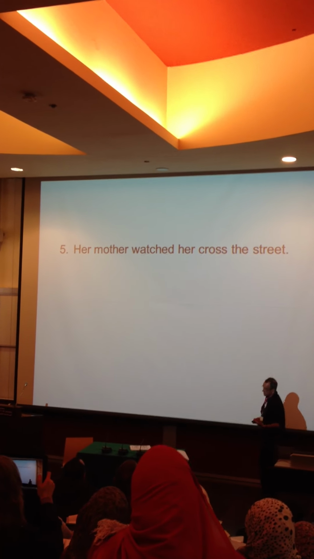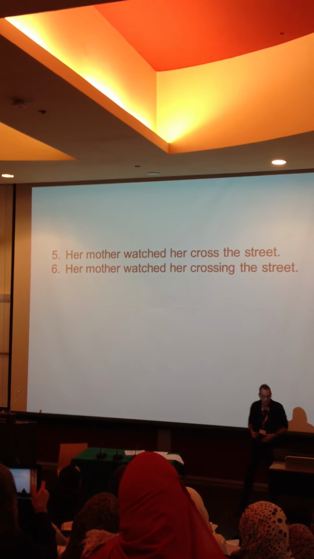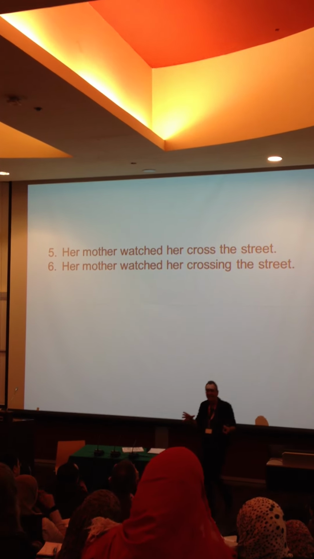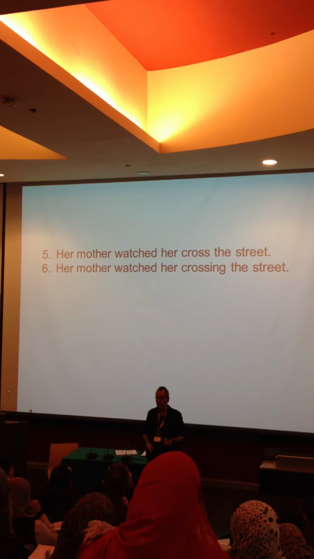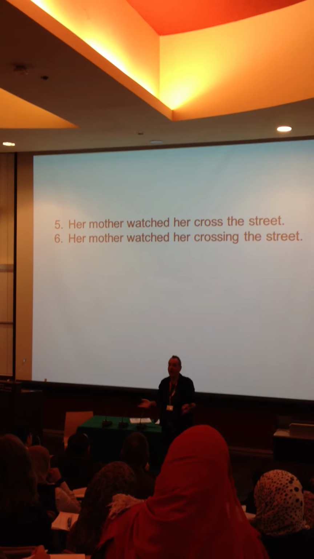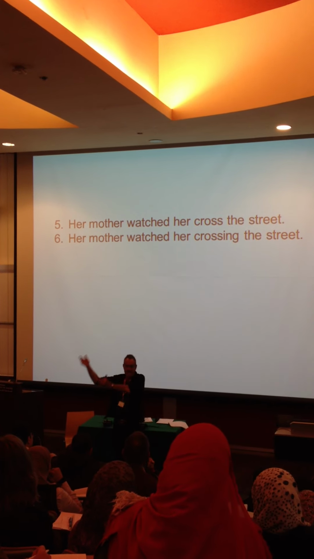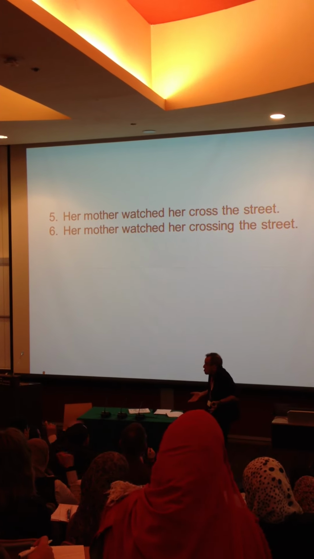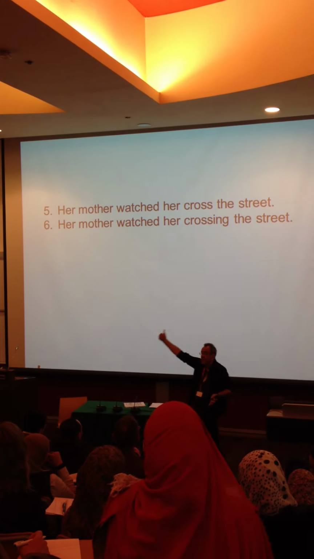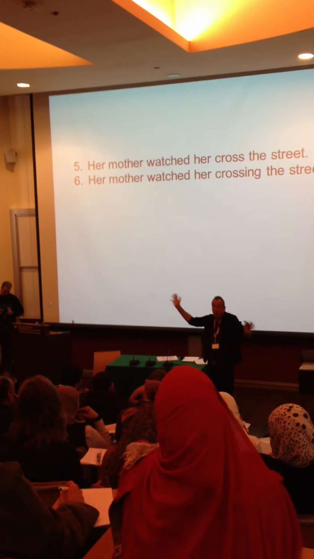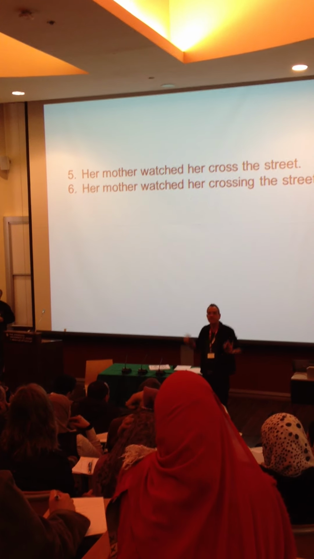Now, look at these two sentences. Her mother watched her cross the street. Her mother watched her crossing the street. Cross the street? Let's do that again. The whole action, from the beginning to the end. Mother watched her crossing the street, right now. Did she reach the other side? Watching while she was crossing. Maybe, maybe not. We don't know. But it doesn't seem to be important.